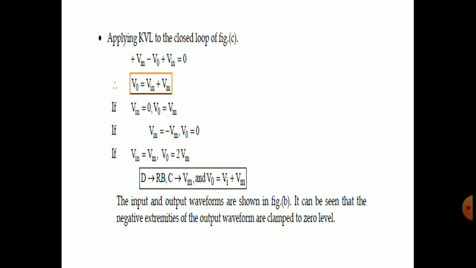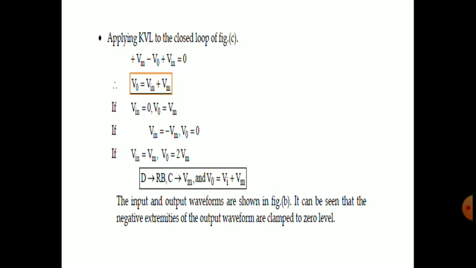Then we can apply different values of V input at different times. Right? The V input is changing with respect to time because it's an AC signal and it is a sinusoidal signal, so it will have different values for different times. So if Vin is equal to 0, then V output will become Vm. Vm means V max, because Vm is the maximum value stored in the capacitor, right?